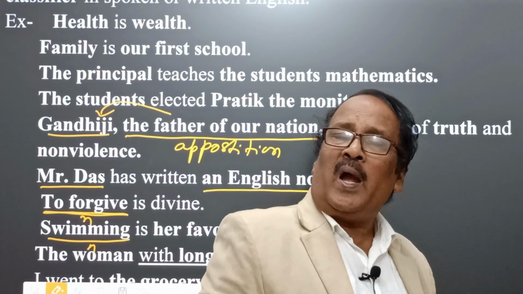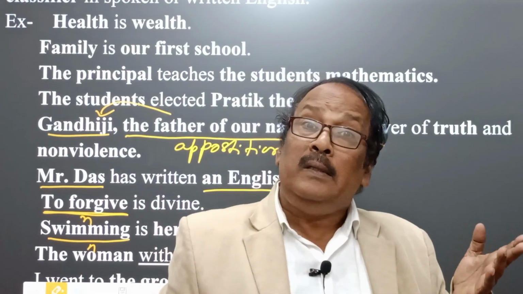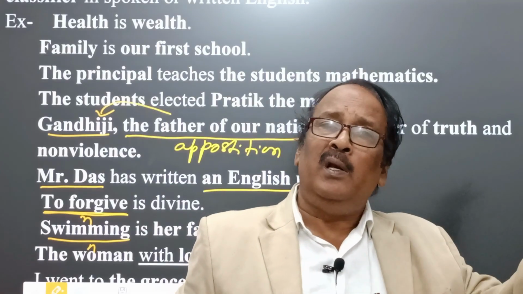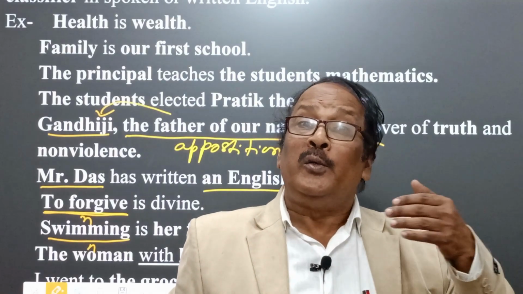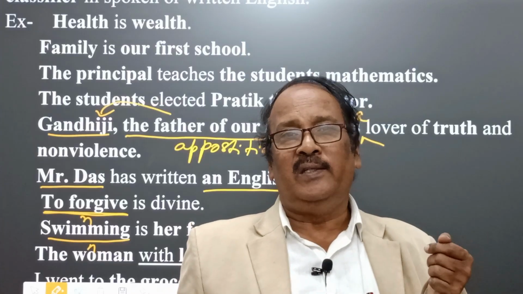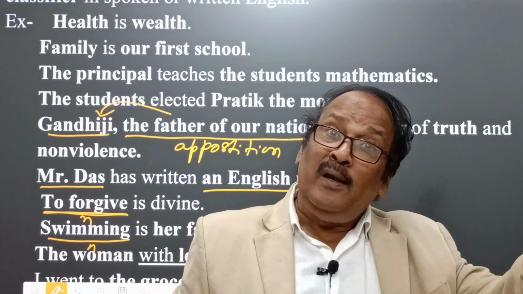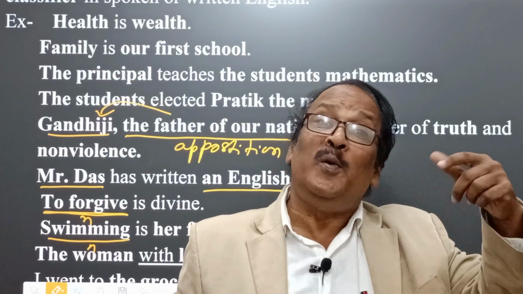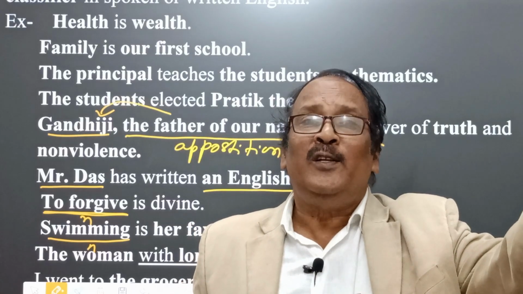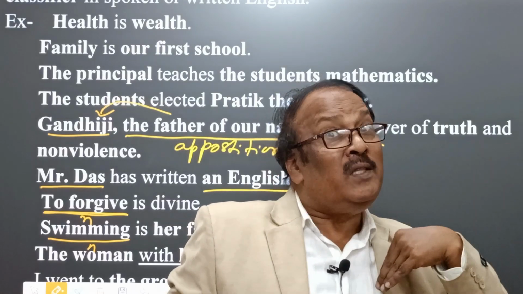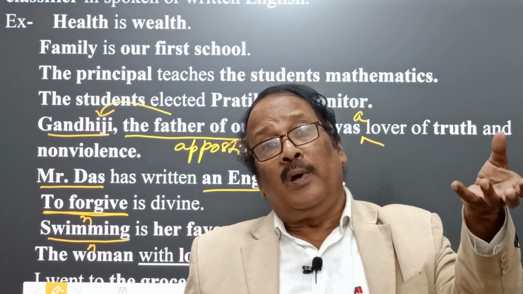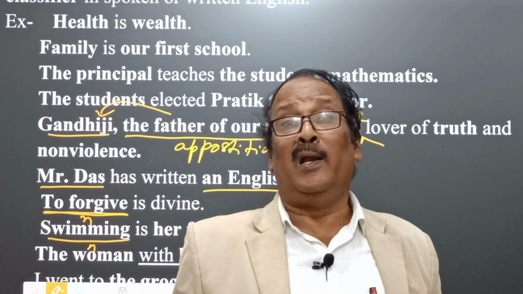Gerund is used frequently in our sentences. Swimming is a good exercise. I like swimming. I like what? Swimming, the object. Swimming is my hobby. Swimming is the noun, verbal noun, gerund.